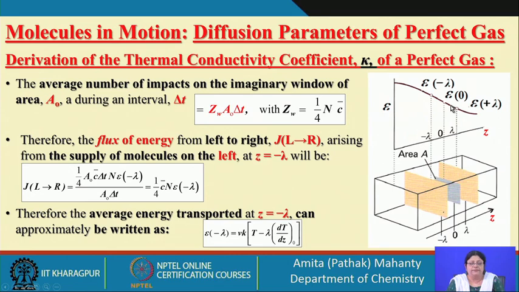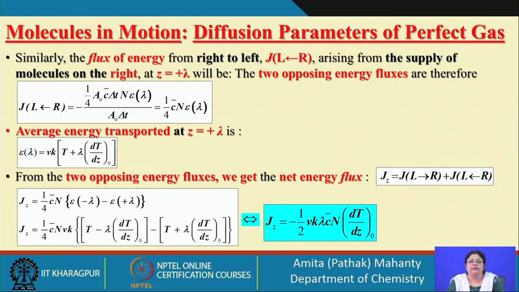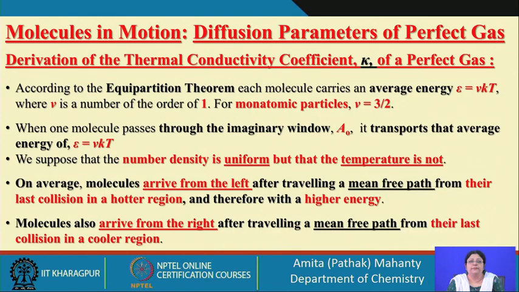So, we have average molecules arriving from the left after traveling a mean free path distance from their last collision in a hotter region, and therefore they are higher in energy.